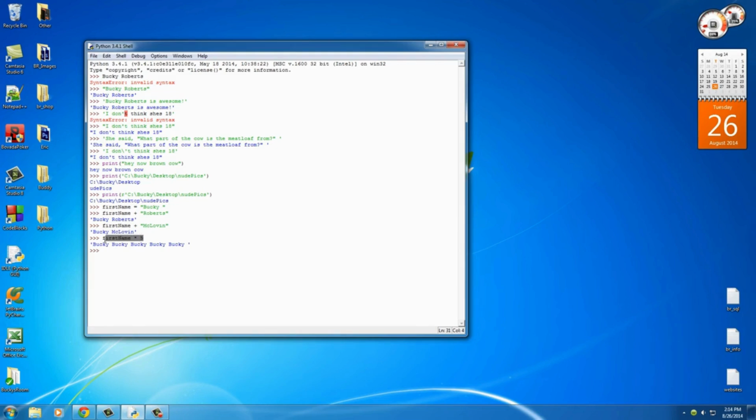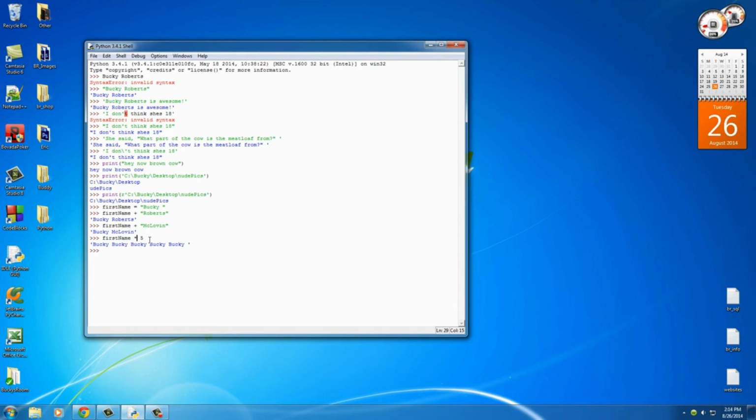So this is actually going to save us a lot of work whenever we have to print something out repeatedly, like people's names or anything like that. We can actually take a string and multiply it by some number to print it out that many times, instead of having to write like 5 lines of code.